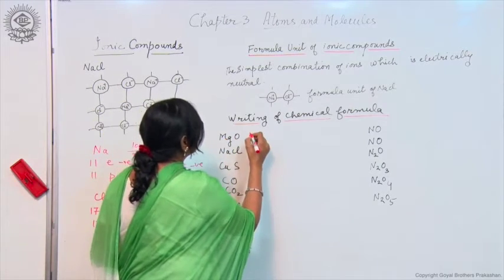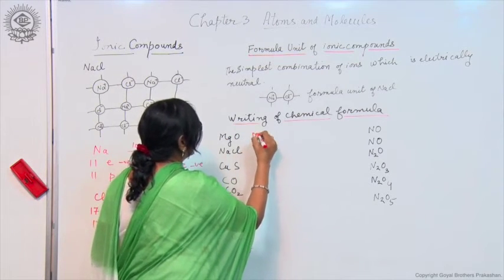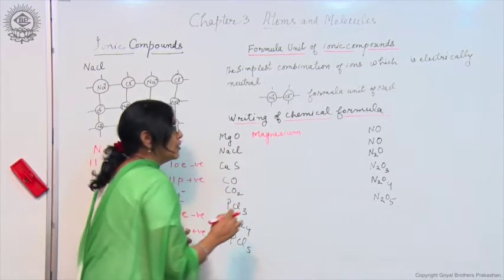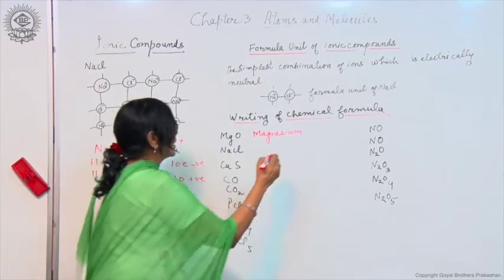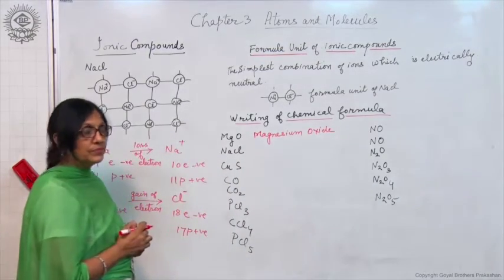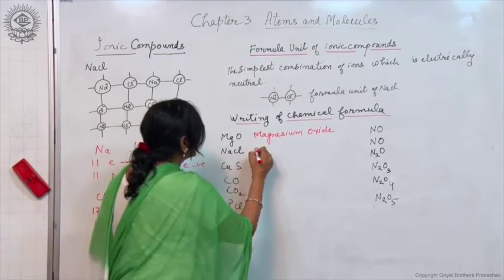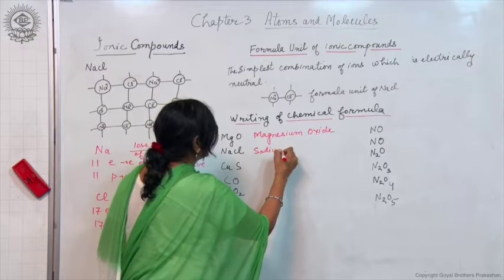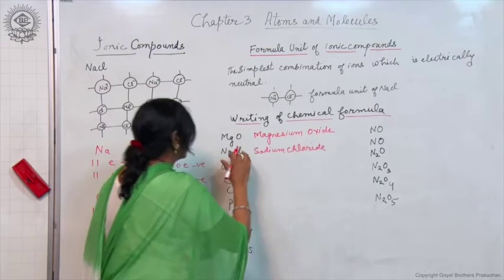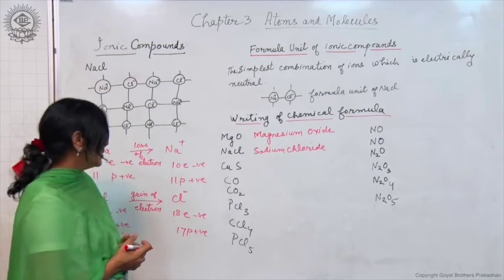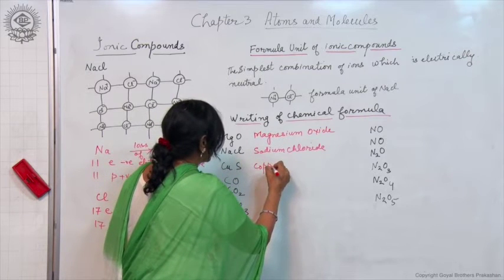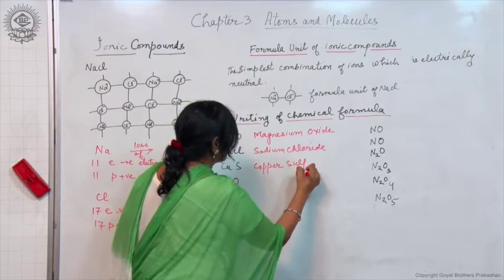The name of the metal is written as such, magnesium, and instead of writing oxygen we write oxide, magnesium oxide. Same way here, sodium chloride. Chlorine is not written, chloride is written. And here, copper sulfide.